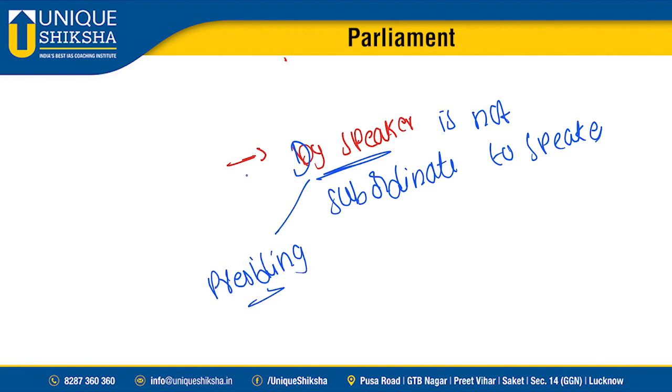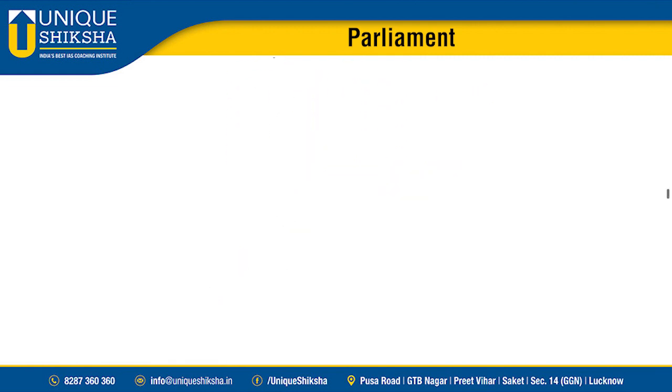He is also discharging all the functions of the speaker. When the speaker is absent or vacant, he is discharging all the functions of the speaker. He is presiding the house. That's the reason he is not considered a subordinate to the speaker, because he is also directly responsible to the house.